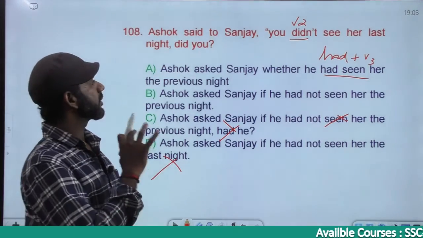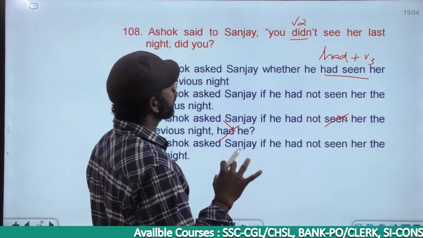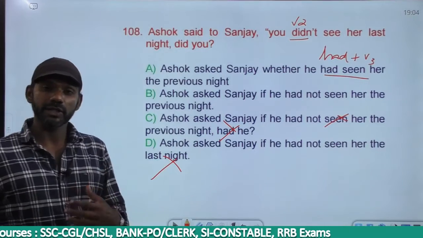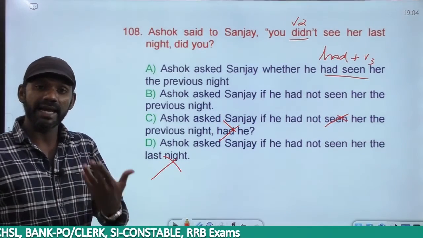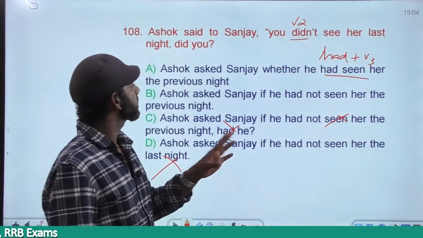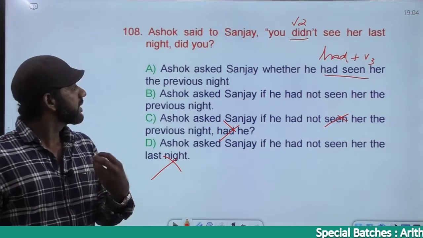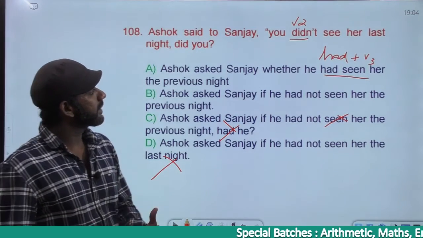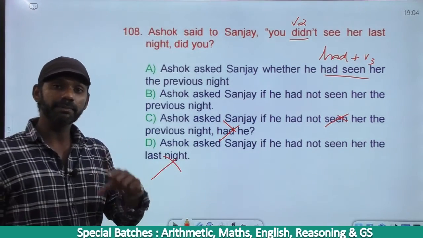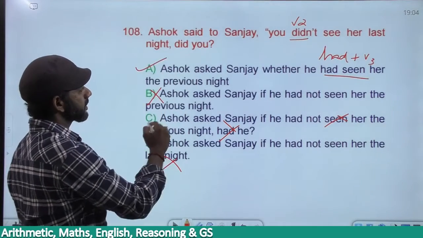Now understand the meaning of the question. Ashok said to Sanjay, "You didn't see her last night, did you?" The meaning of this statement is Ashok asked Sanjay whether he had seen her the previous night. It means Ashok wants to know whether Sanjay had seen her the previous night. That is the meaning. Based on that, B is gone. The answer must be option A.